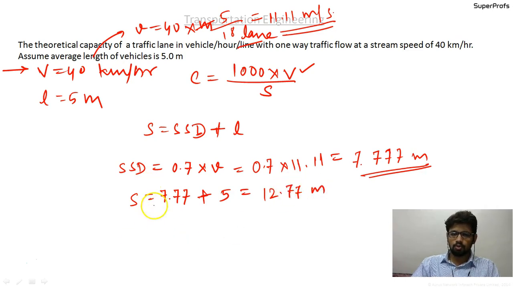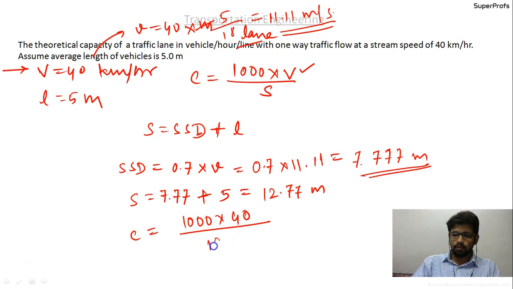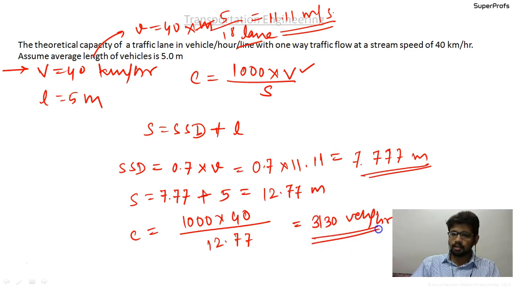Okay, so the theoretical capacity becomes 1000 into 40 upon 12.77, which gives 3130 vehicles per hour. Okay, so this is the answer and this is the theoretical capacity.